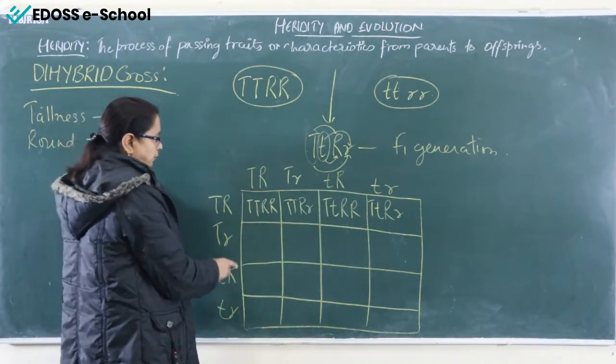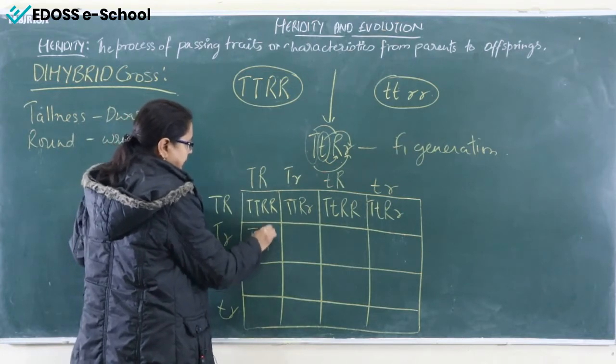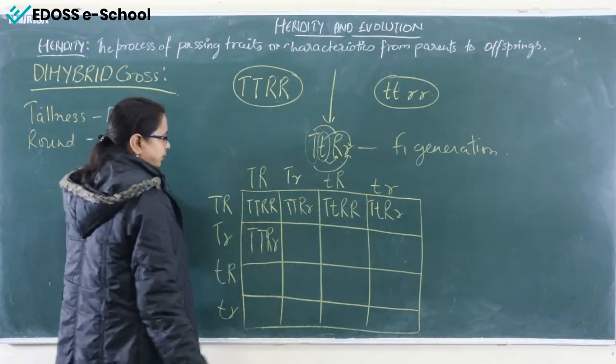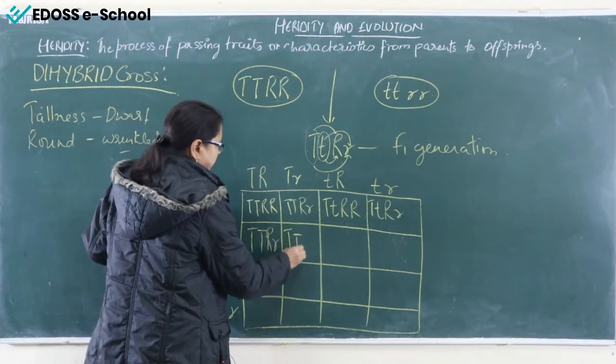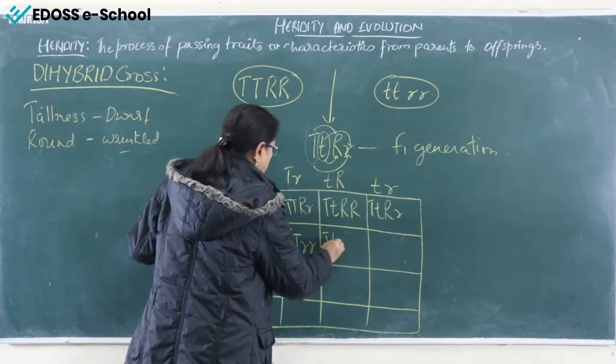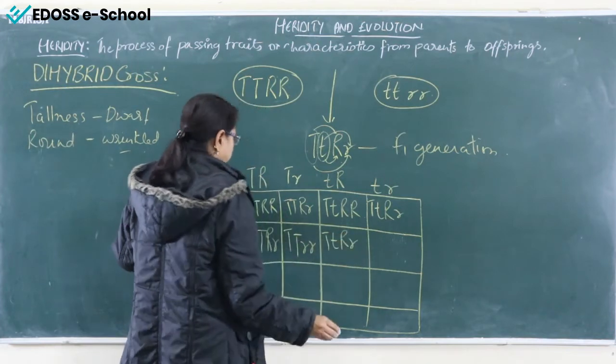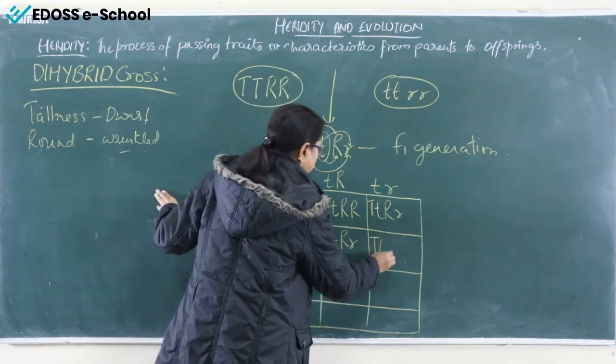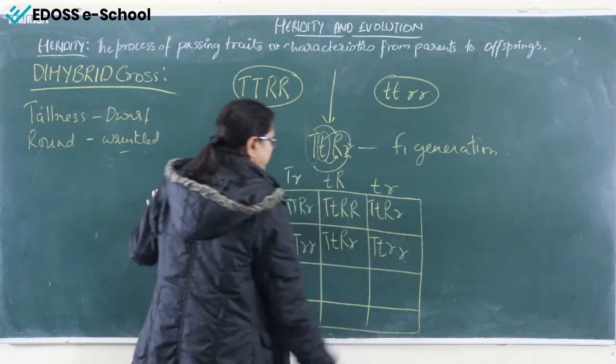Similarly, in the second row, capital T, small t, capital R, small r, then capital T, small t, small r, here capital T, small t, small r, small r.